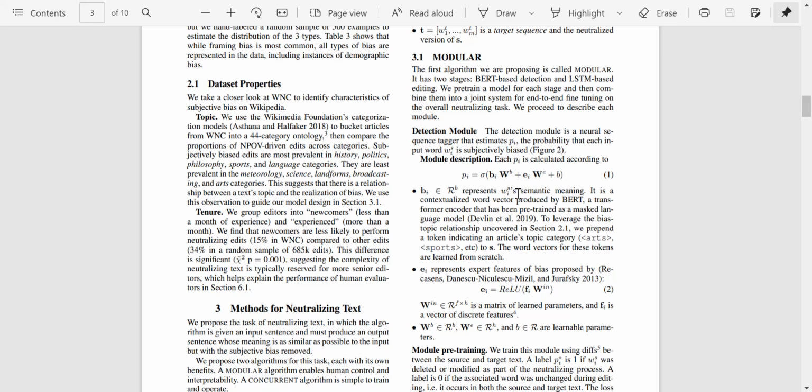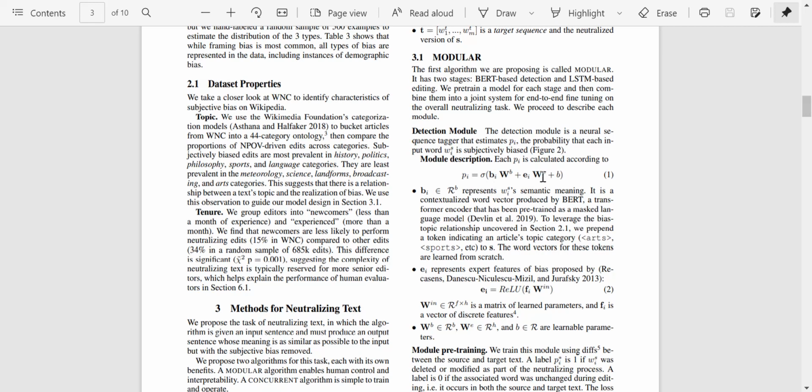It is a contextualized word vector produced by BERT, a transformer encoder that has been pre-trained on a masked language model. So this is the vector which BERT will produce for that word, and W_b is just the weights used for that. W_b belongs to R^b and consists of learnable parameters. These are the weights which we give to that vector.